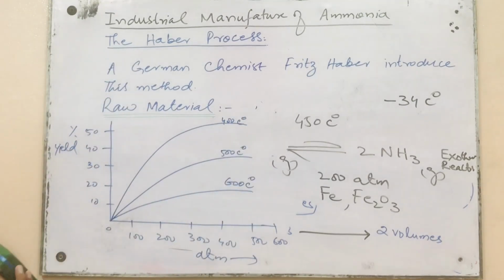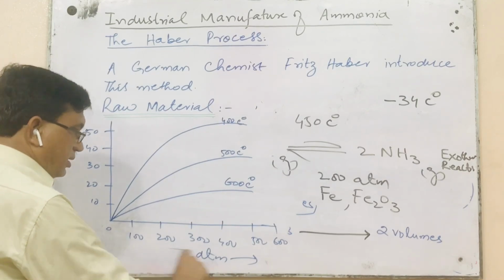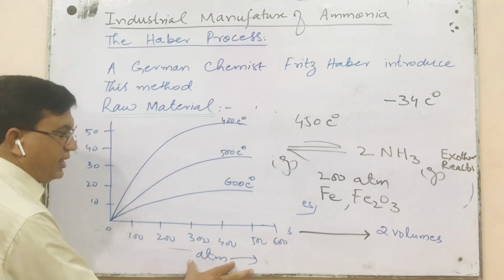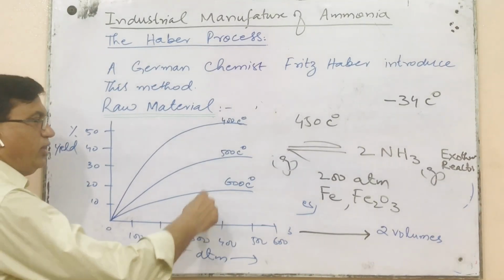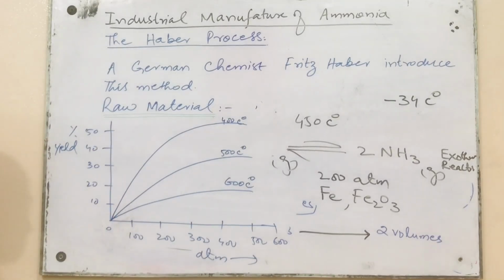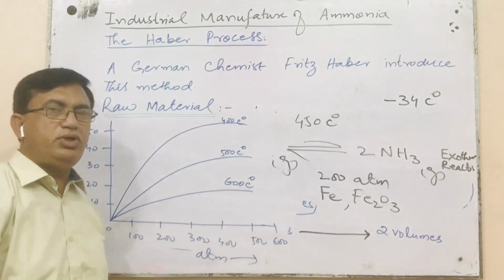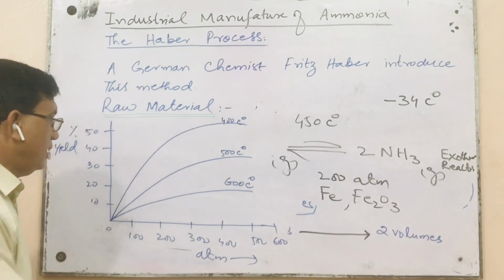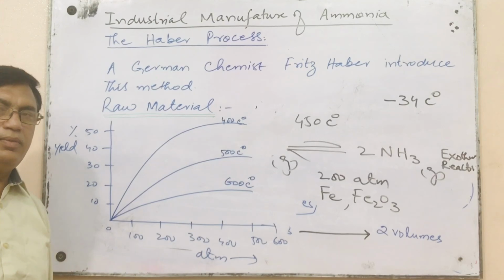This graph is also indicating that as the pressure is increasing, then at varying temperature, the percentage yield is different. If we increase the temperature too much beyond 450 degrees centigrade, this will cause a drop in yield.